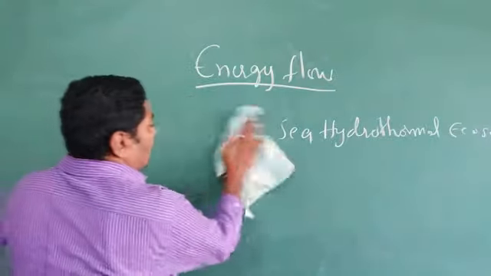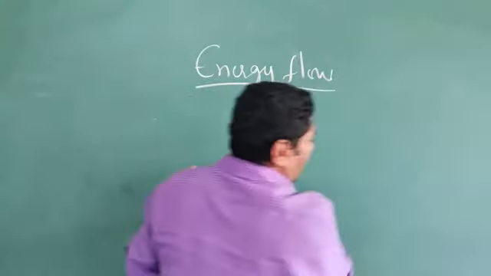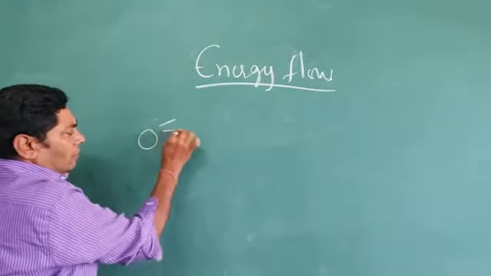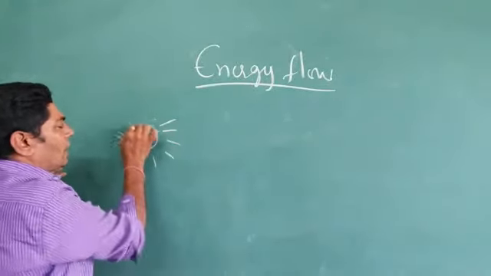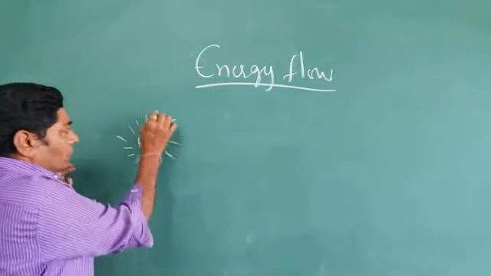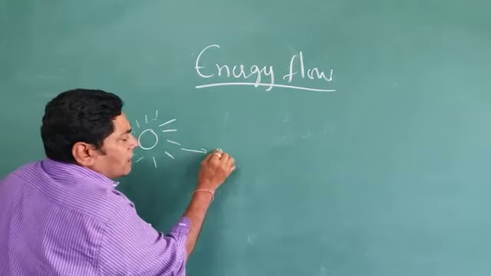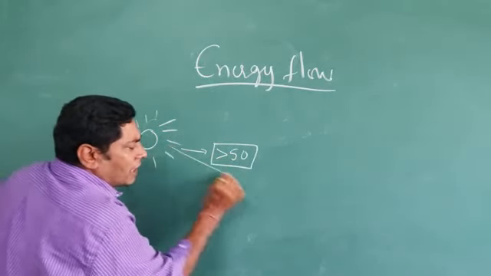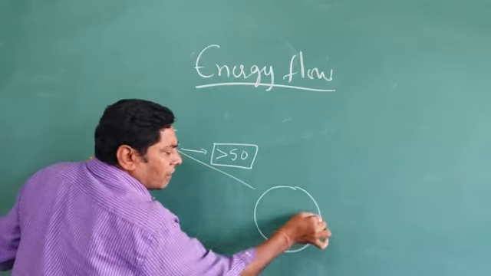The sun's energy is known as solar energy. The sun gives out sun rays, and the solar energy goes out to the universe, but less than 50% of the incident rays fall on the earth and reach the earth.